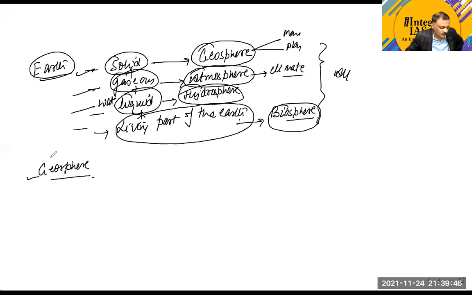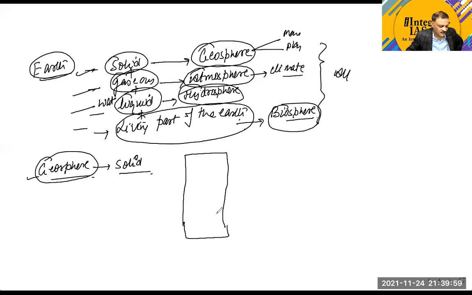So when we are talking about the geosphere, meaning the solid part of the Earth, it can be taken in a cross section. If we take a cross section of the solid part of the Earth, then the top part can be called the lithosphere. After that you can call it the asthenosphere, and then the mesosphere, and then the barysphere.